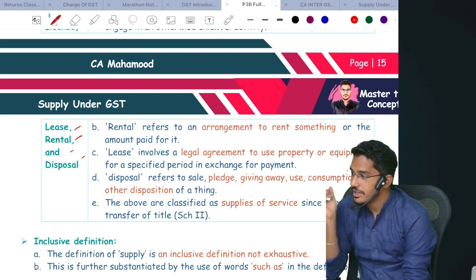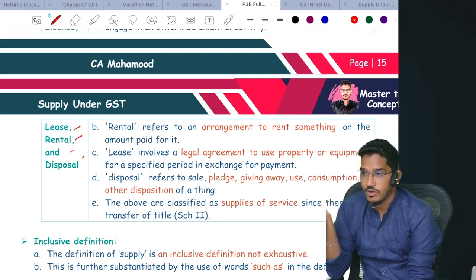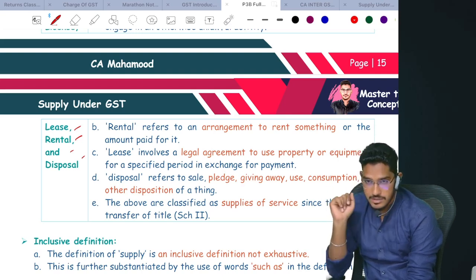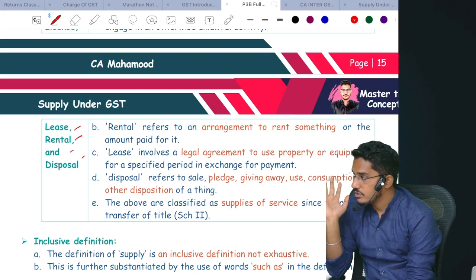Will it be a supply? Are you required to pay the GST? Not required. Why? Because it is not in the course or furtherance of business. Okay. Jewelry: they are selling the jewelry to their customers.